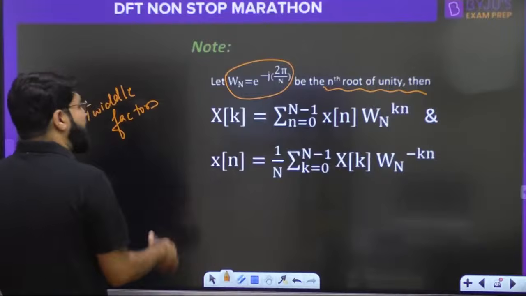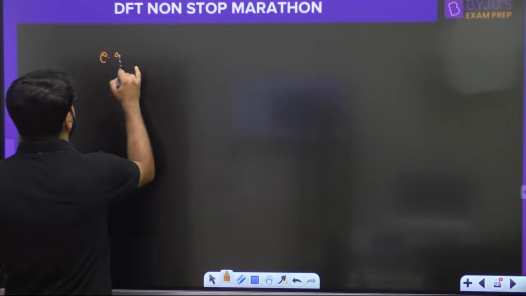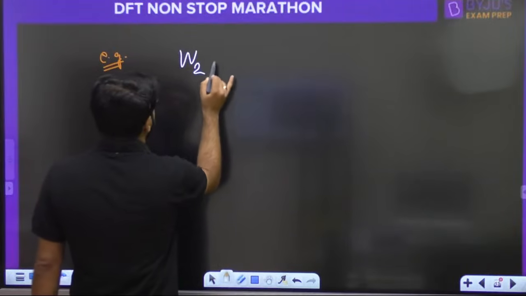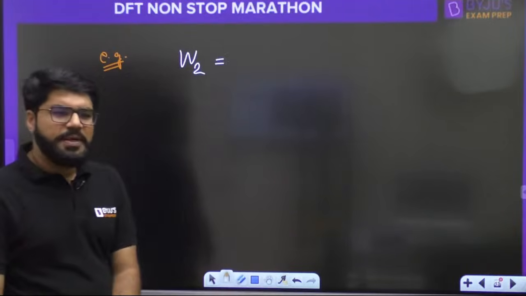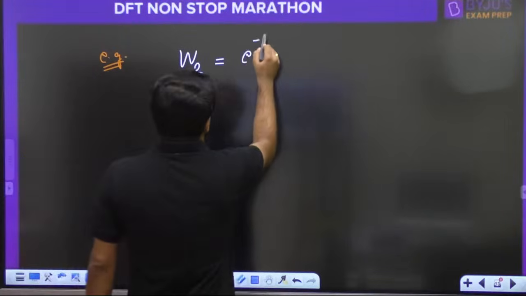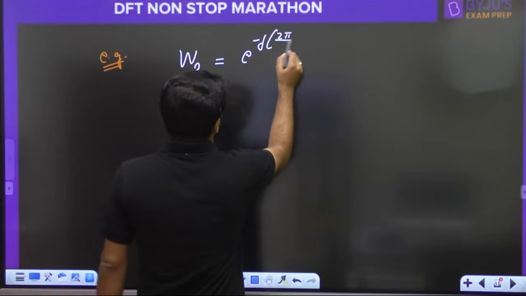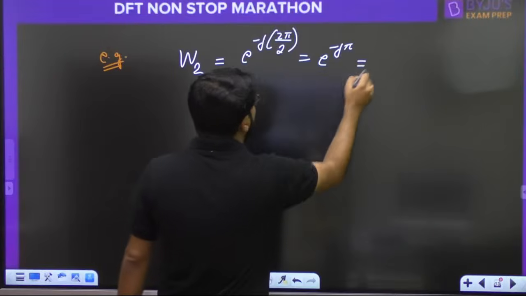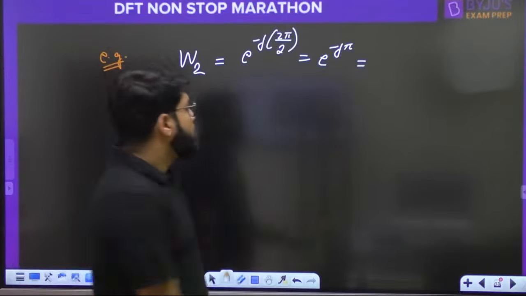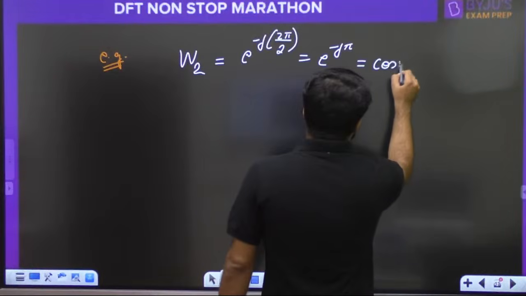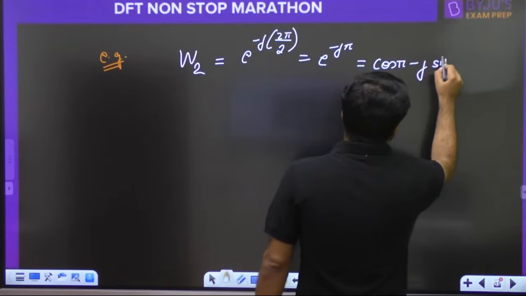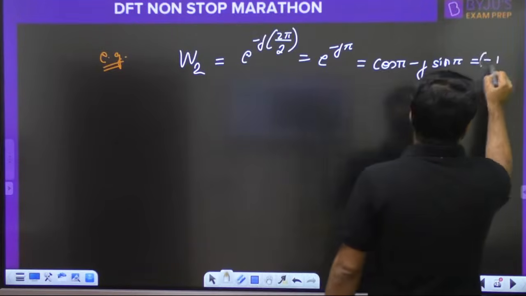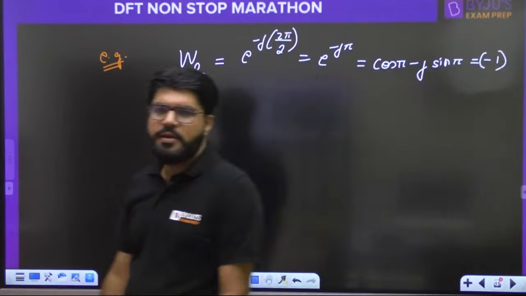Achha. Sir, what is the value of this W? For example, how to calculate the value of this W? Suppose what should be W2? E raised to the power minus j 2 pi by n, n barabar 2. So that is basically e power minus j pi. What should be e power minus j pi? Cos of pi minus j sin pi. Sin pi is 0, cos pi is minus 1, so it is just equal to minus 1, right?